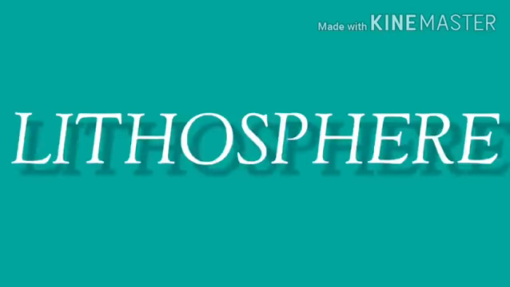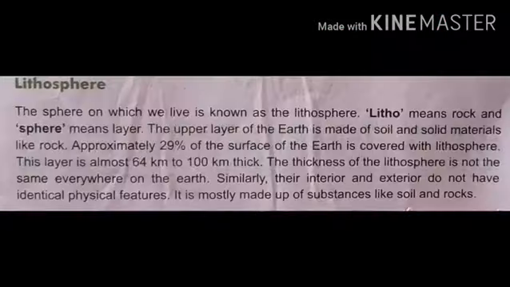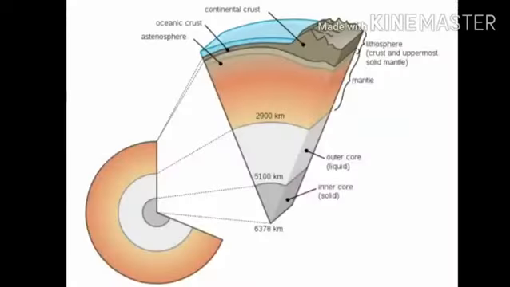Now we learn about lithosphere. What is lithosphere? The sphere on the surface on which we live is called lithosphere. The name lithosphere is derived from two Greek words, lithos and sphaira or sphere. Litho means rock and sphere means layer. Lithosphere is a solid part of the earth. It consists of three main layers, crust, mantle and core.